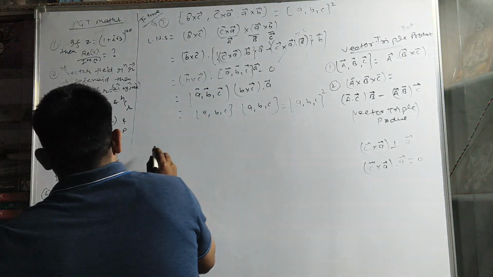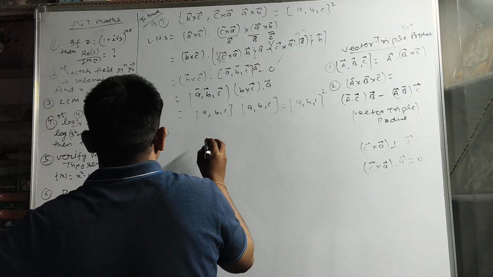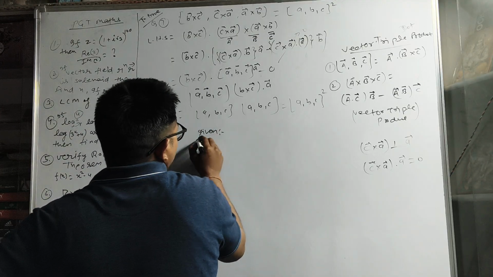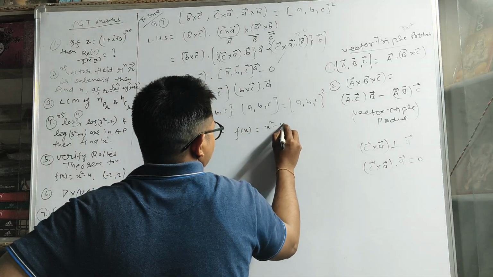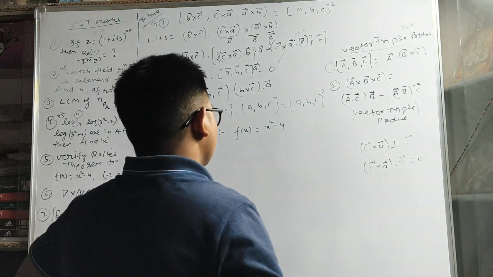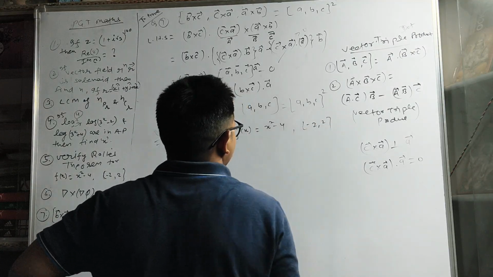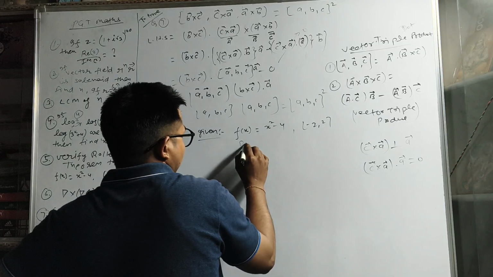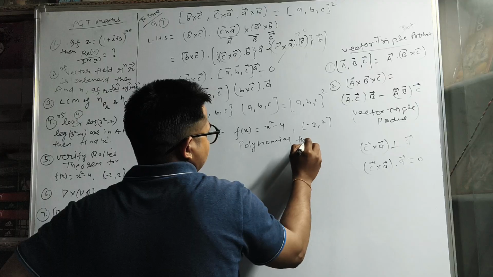And the next question is question number 5, in which we have to verify Rolle's theorem. That means we are given f(x) equal to x square minus 4. We have to verify on the interval minus 2 comma 2. So this is a polynomial function.